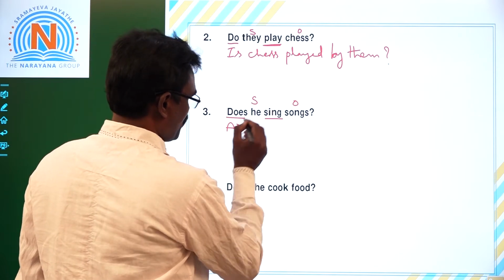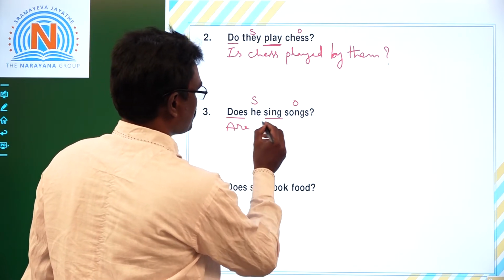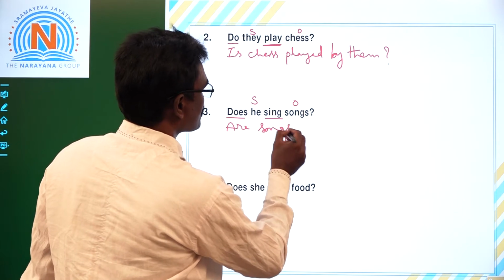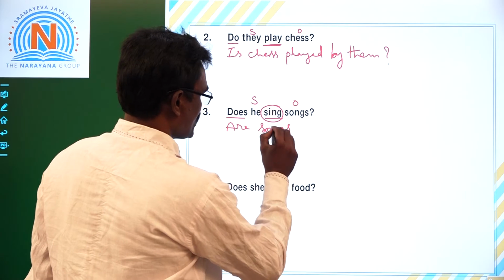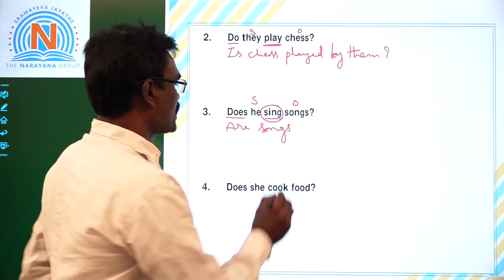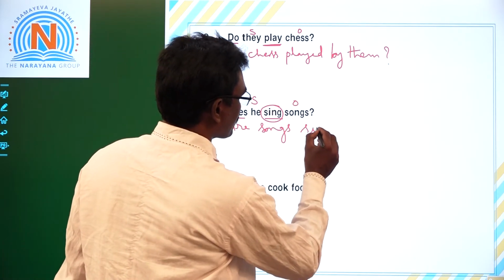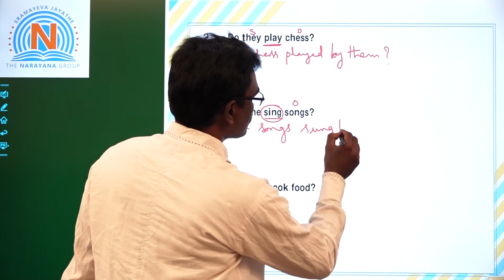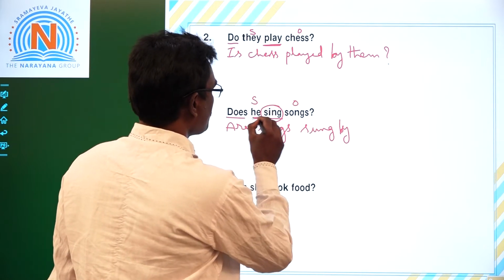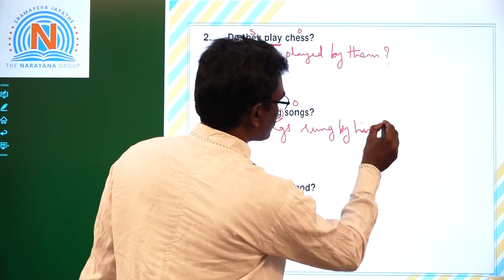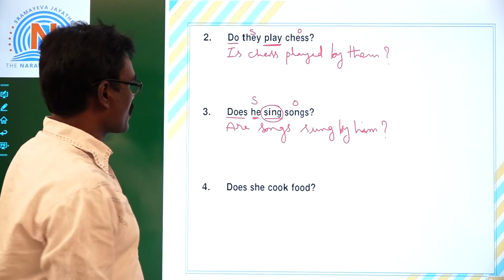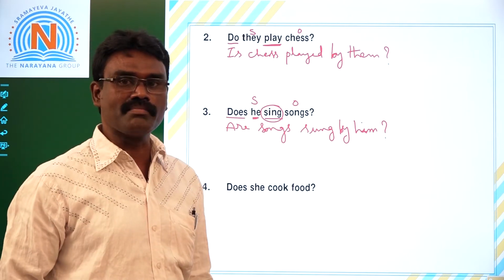And after this be form, we have to make this object as subject. Are songs. And V3 of this main verb, sing, sang, sung. So V3 is sung. Sung by. So he becomes, subject becomes object. Question mark. Are songs sung by him?